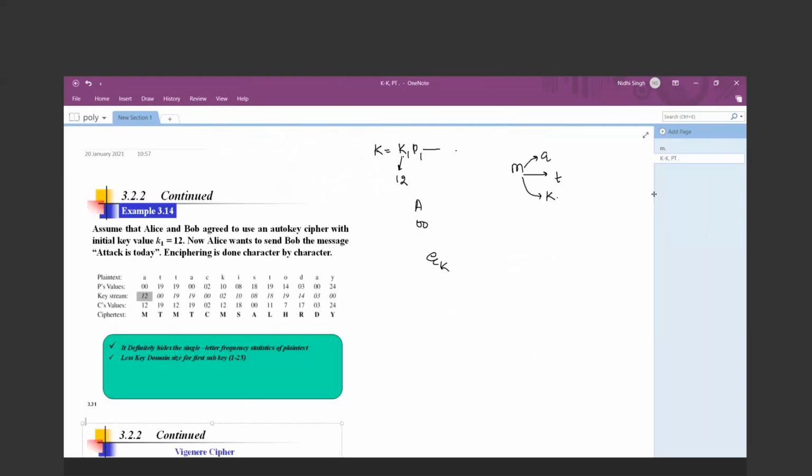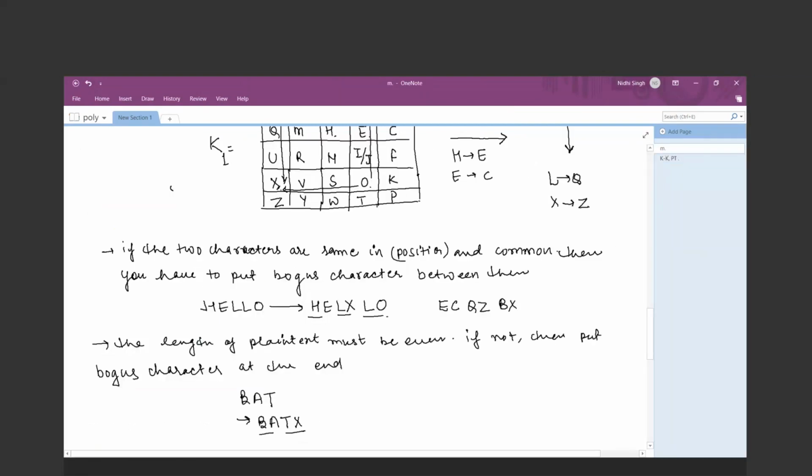मेरा डायग्राम पता नहीं कहाँ चला गया. Anything else regarding the Playfair cipher? Then what is the size of the key domain?